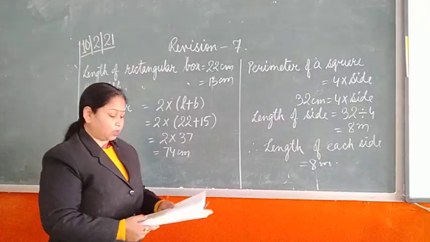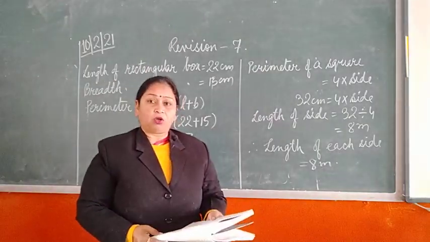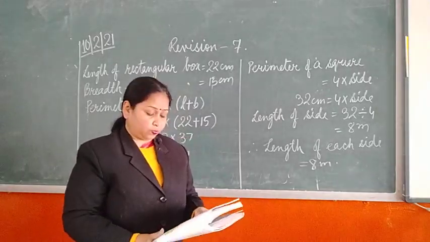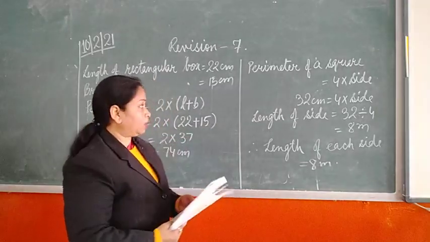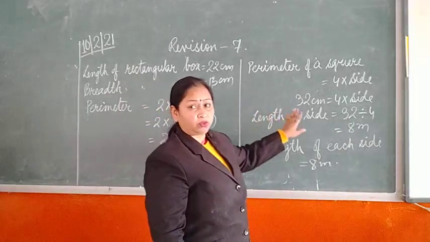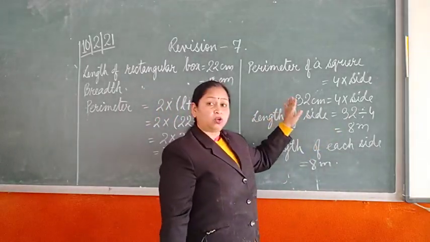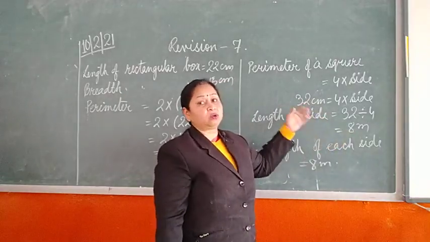Okay. Then the perimeter of a square is 32 centimeter. Here perimeter is already given to you. Find the length of each side. Now perimeter of a square is already given to you. What is the formula for that? 4 multiplied by side. So 4 multiplied by side is equal to 32.